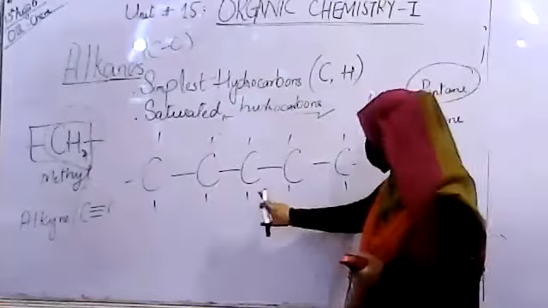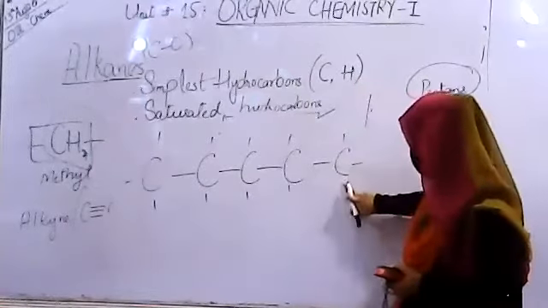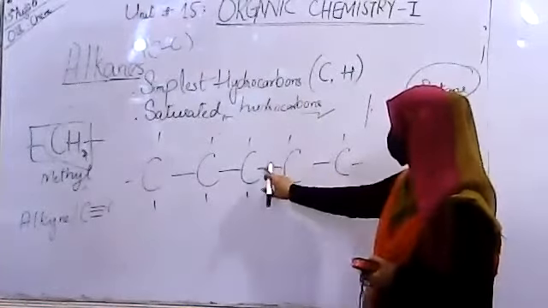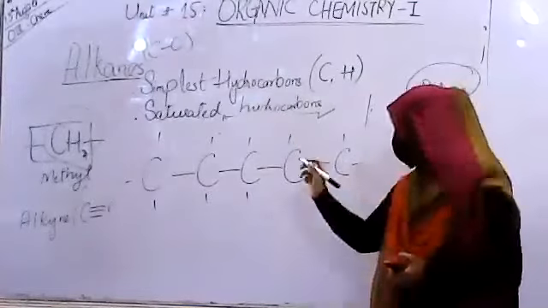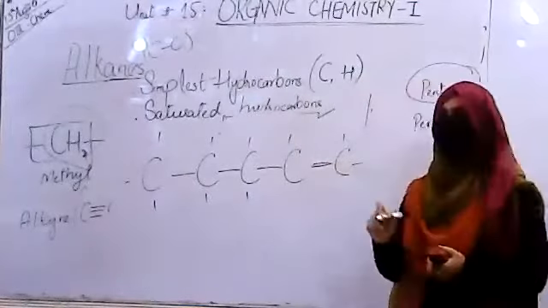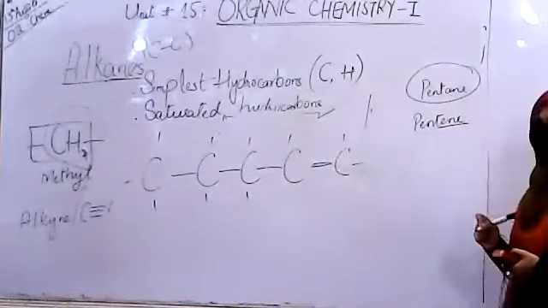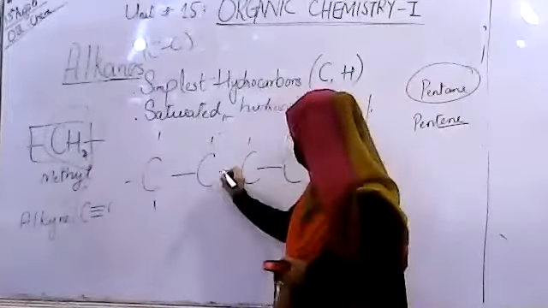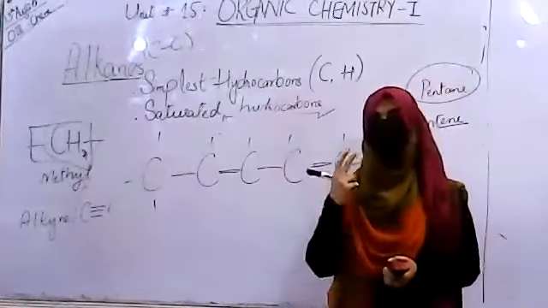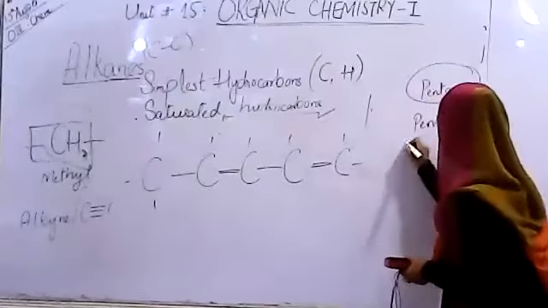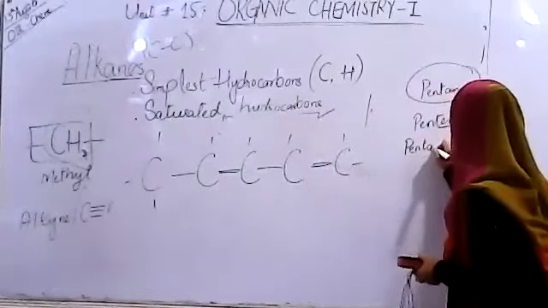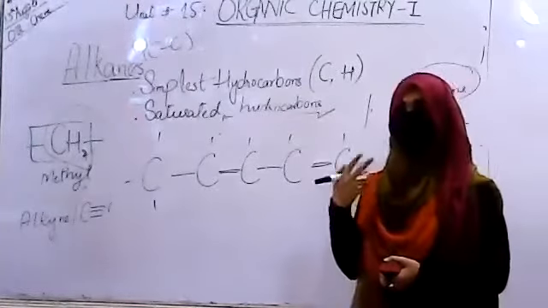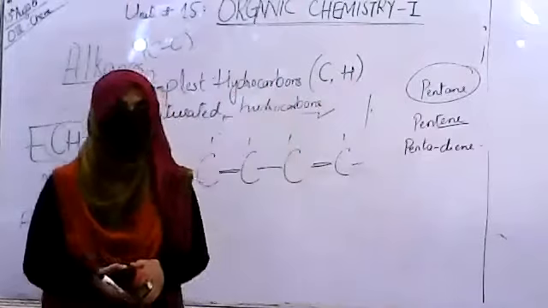If we remove, let's say, one bond from here and one from here. Now 1, 2, 3, 1, 2, 3. Both of these carbons are lacking one bond. They are going to form a double bond. It is a pentene now. If we do this at two places, two double bonds are there, it means it is pentadiene now, meaning two double bonds are there. We are going to represent the double bonds and the number of double bonds there.